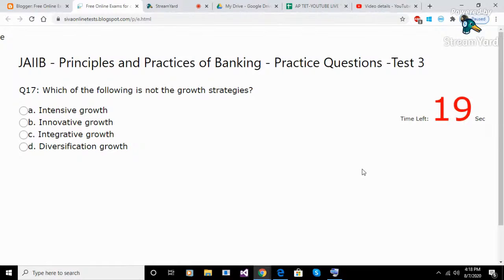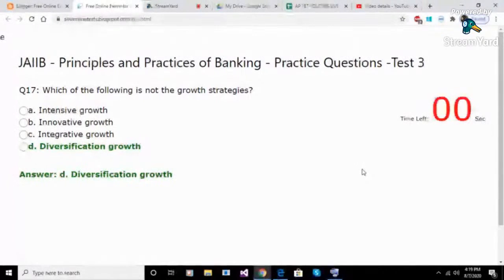Question 17. Which of the following is not the growth strategies? Option A. Intensive growth. Option B. Innovative growth. Option C. Integrative growth. Option D. Diversification growth. Answer D.